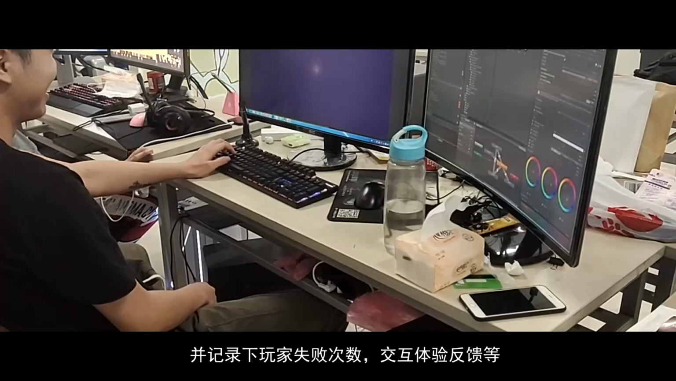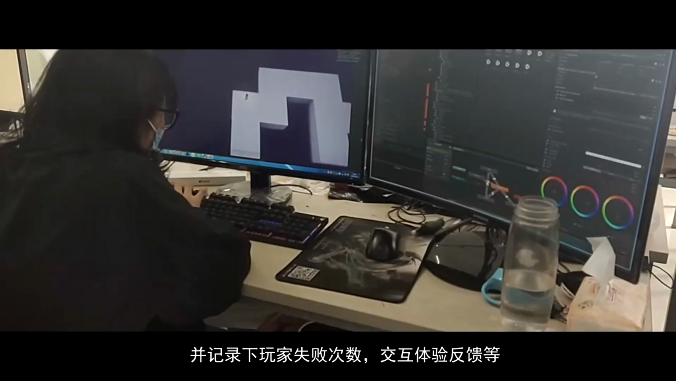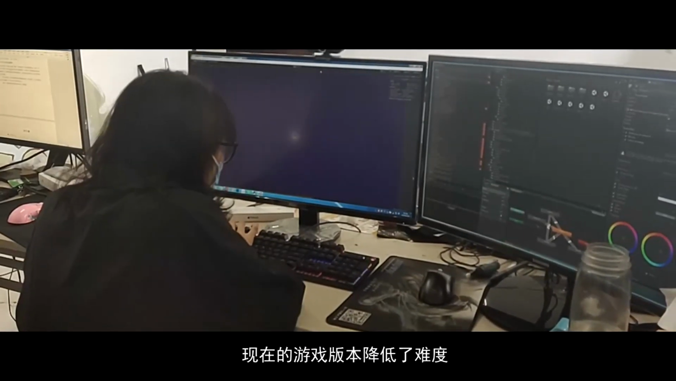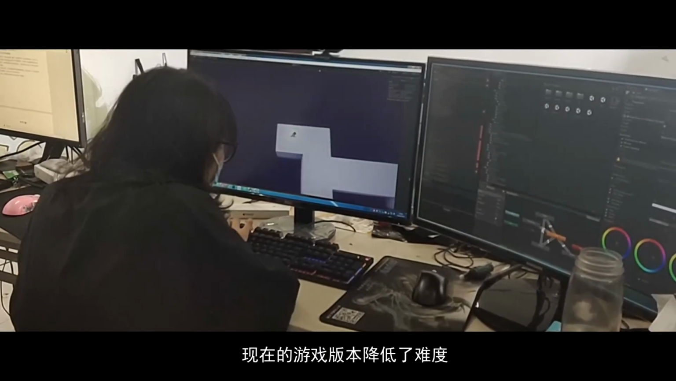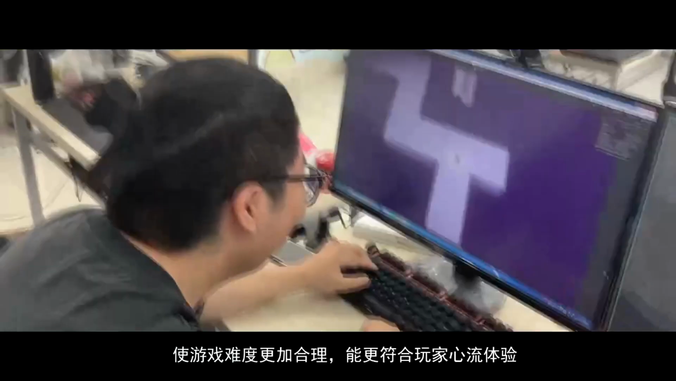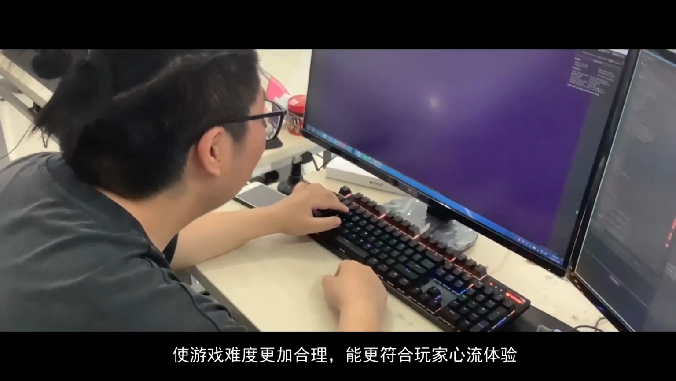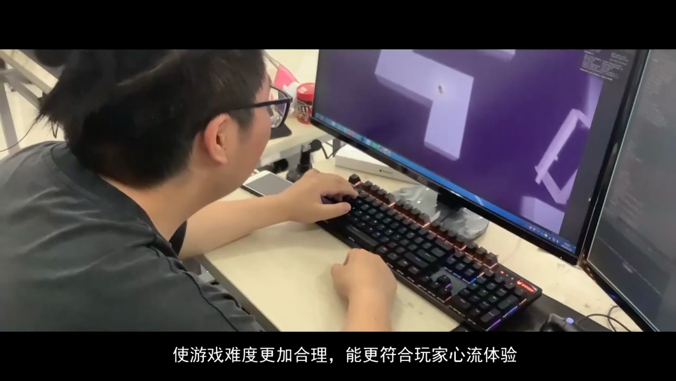At the end of each small level, we will invite students to participate in the game test and record the number of player failure, interactive experience feedback, etc. The current version of the game reduces the difficulty, making the difficulty of the game more reasonable and more in line with the player's flow experience.